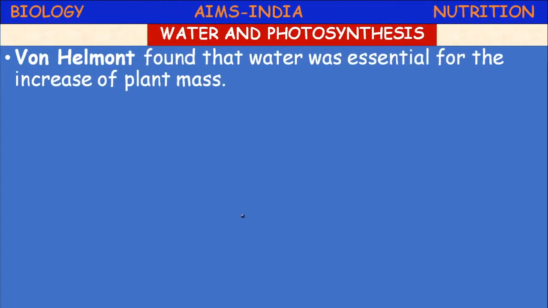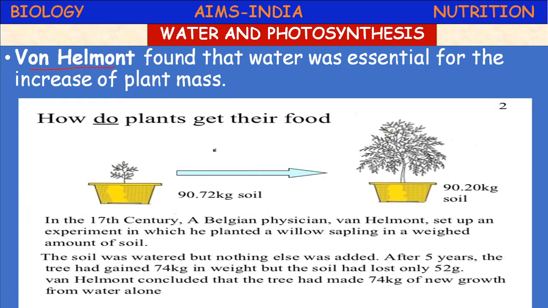So next, water and photosynthesis. Van Helmont found that water was essential for the increase of plant mass. So he conducted one experiment: how do plants get their food? He took a potted plant, and initially he took the weight of this plant. Around 90.72 kg of soil is present.